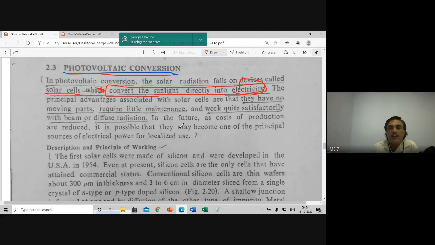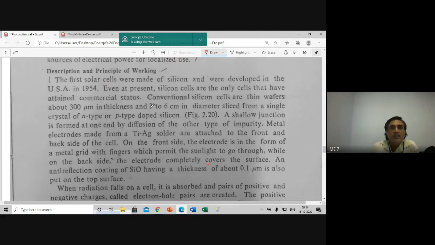Now let us understand how it works. In 1954 only, the first solar cell was made of silicon. This is important. The material of the solar photovoltaic cell is silicon. This is very important. The silicon is obtained from sand. From sand, silicon is obtained.